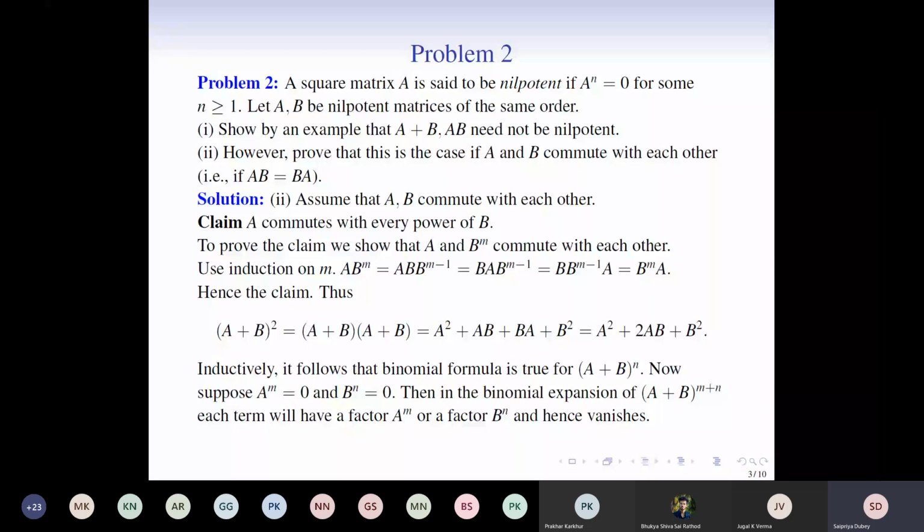Now we see that in that expression, each term will have a factor a^m or a factor b^n.